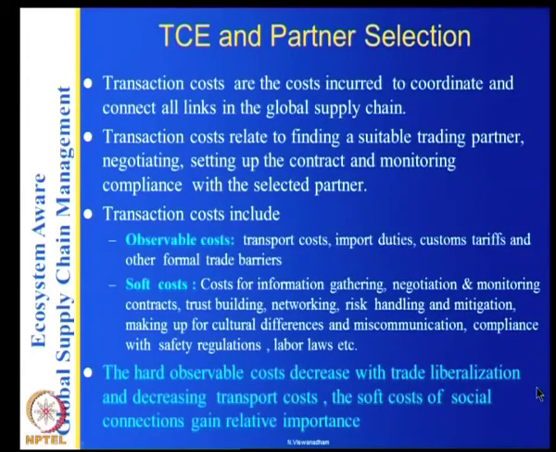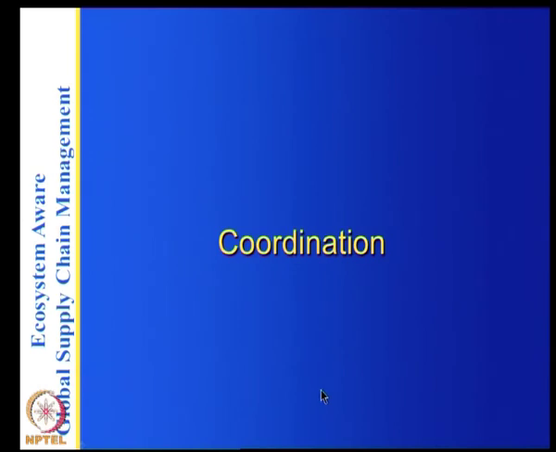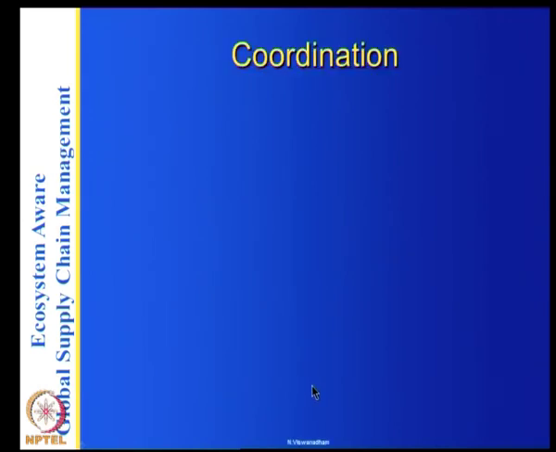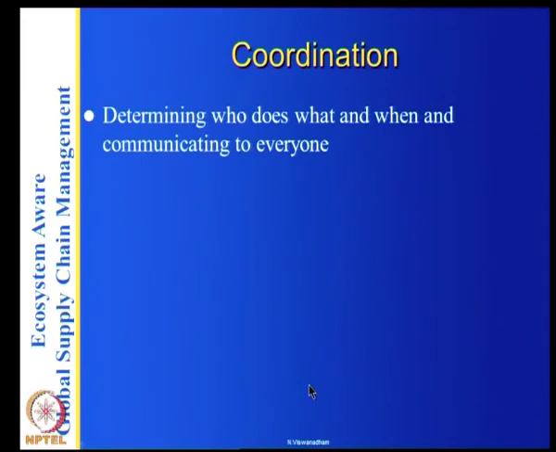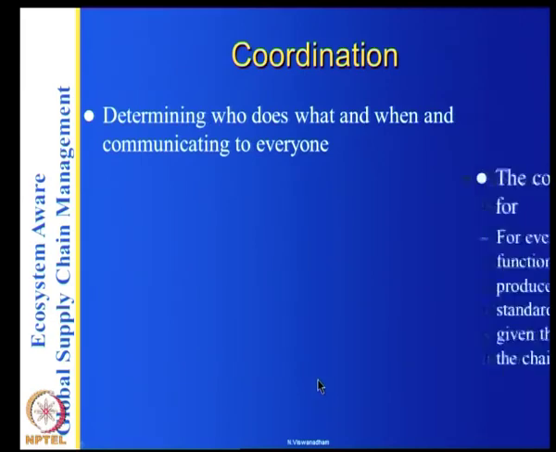The hard observable costs decrease with fair labelization, a decrease in transport costs, and the soft costs of social connections gain importance. But the hard costs basically may decrease because of the green regulations and all that, but the soft costs are important. So the coordination is basically determining who does what, when, and communicating to everyone.